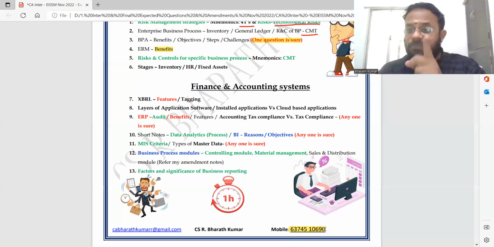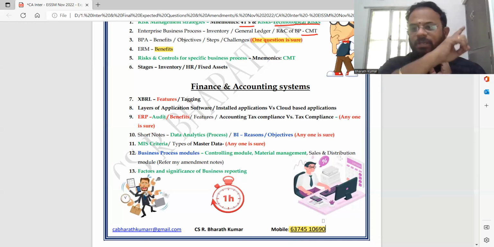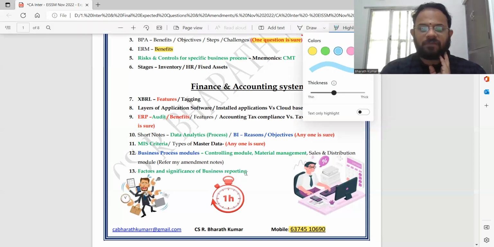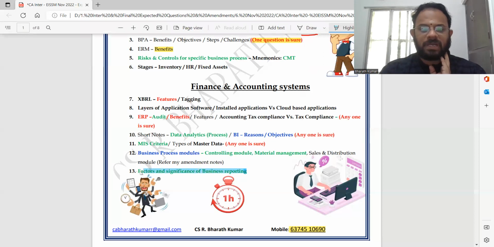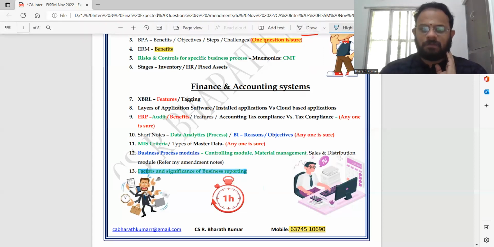Factors and significance of business reporting. Very crucial question because it's a unique question. They have never asked this question before. So we will have to be very careful and know about this. So I am coloring it differently, as there is a chance that it can be asked in the examination because it's going to be very, very vital.